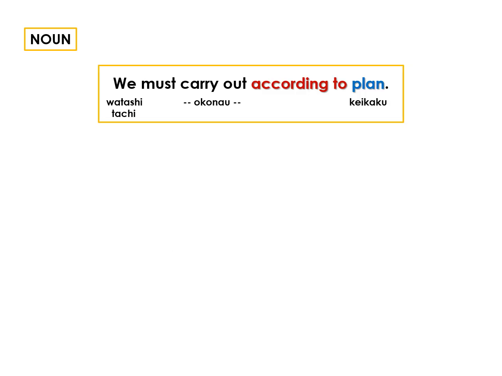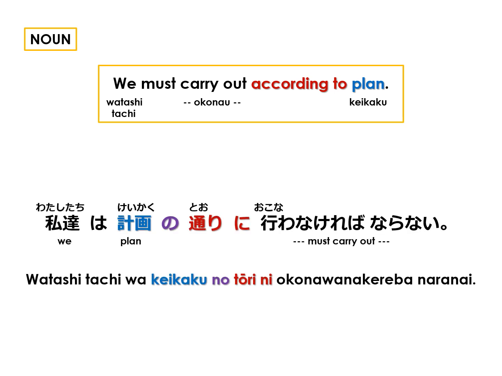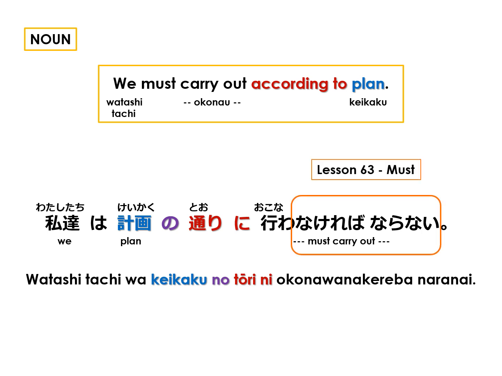We must carry out according to plan. Plan is 計画, and according to plan is 計画の通り. In Japanese, 私たちは計画の通りに行わなければならない。 The なければならない conjugation expresses must do, and you can review how to make this conjugation in lesson 63.